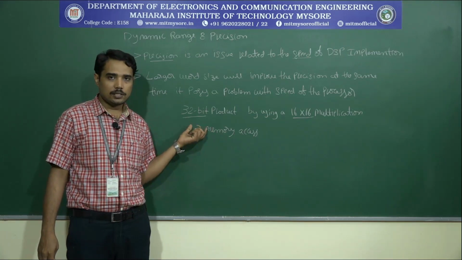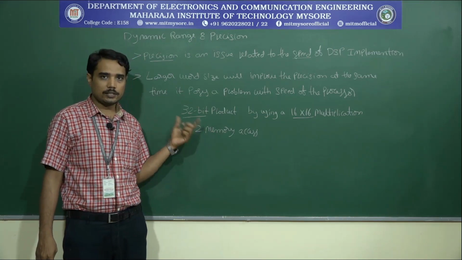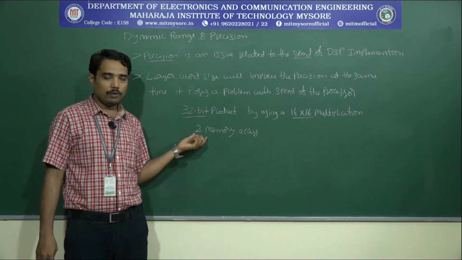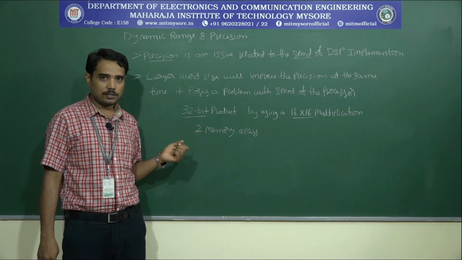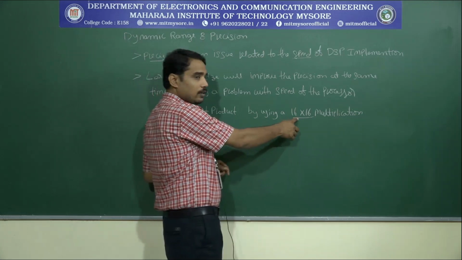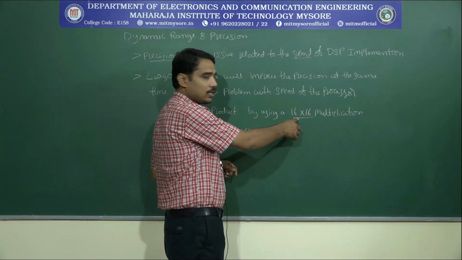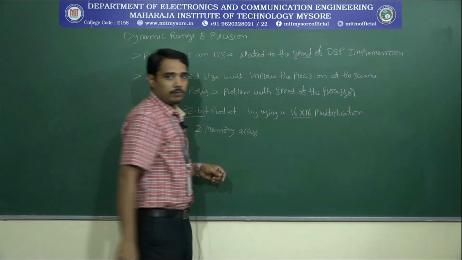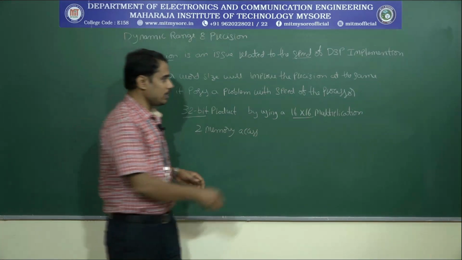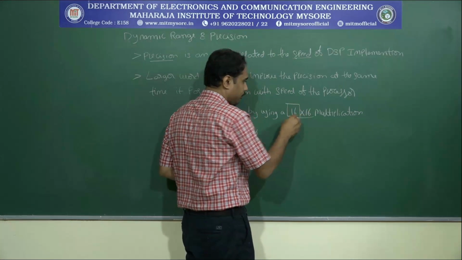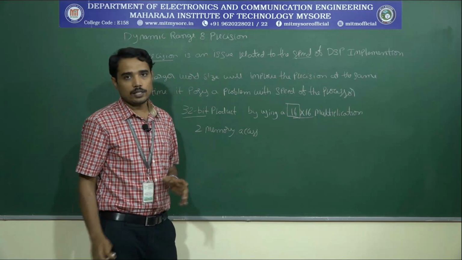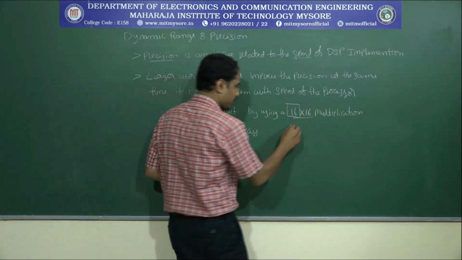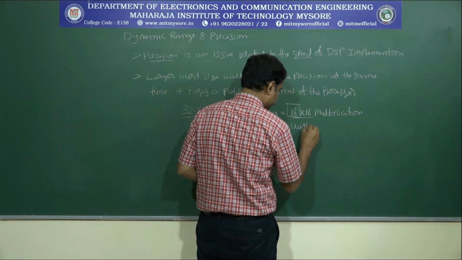This result is not going to be available in a single memory access. Why are 2 memory accesses required? The answer is very simple, because we are having the capacity of a 16 cross 16 bit multiplication. That means this 16 refers to the width of the data bus.